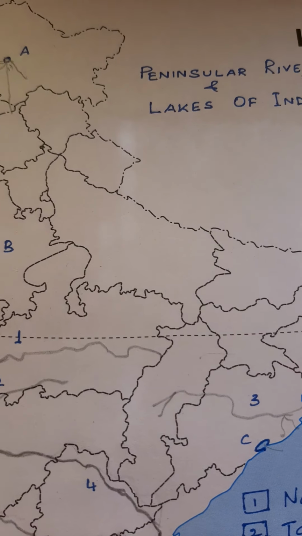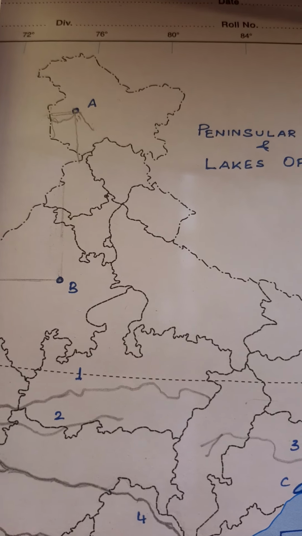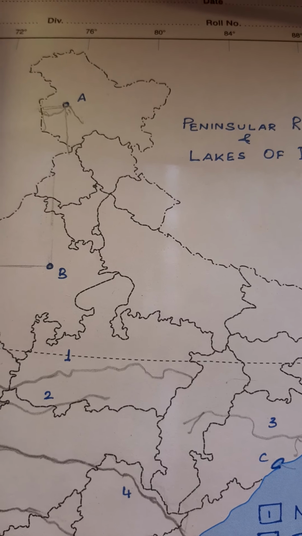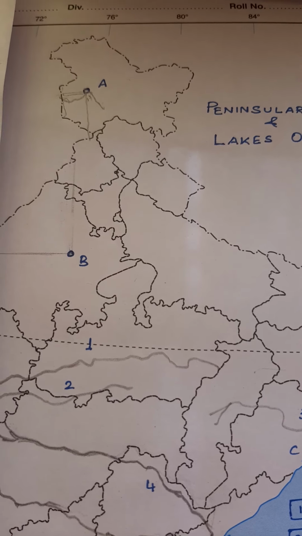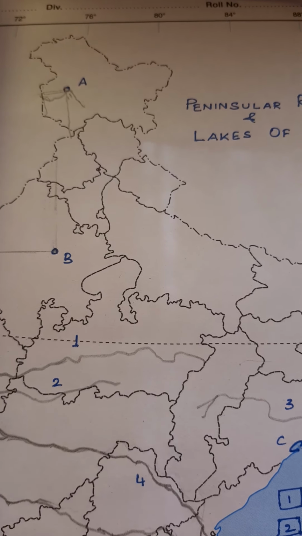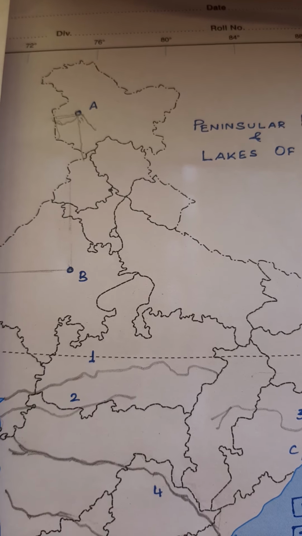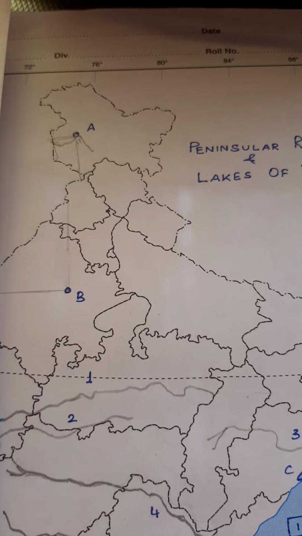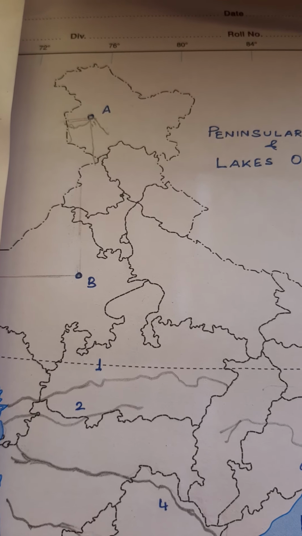And this lake is located in such an area where it is not only the capital but it is also the center of tourist attraction. It is the largest freshwater lake of our country. Okay, it is the largest freshwater lake of the country, and it has been formed due to the tectonic activity. It is on the Jhelum river. It is located in the Himadri range, and it is a very important lake. As I have said, it is the largest freshwater lake of our country.